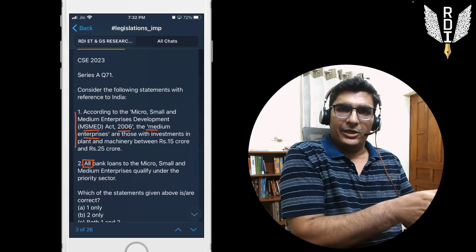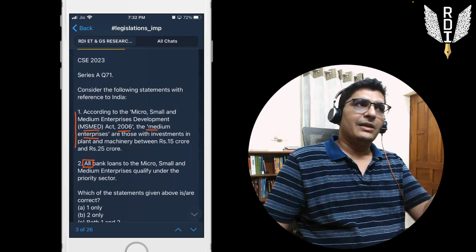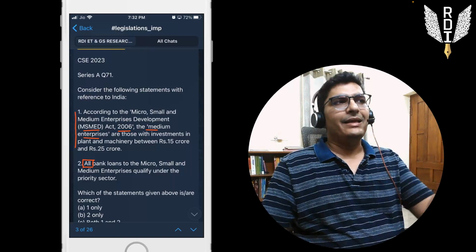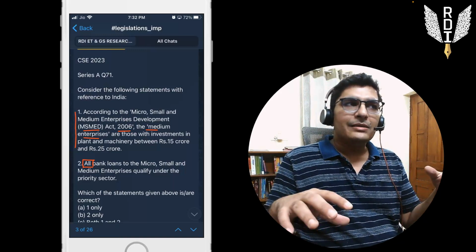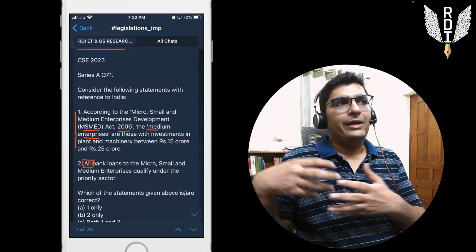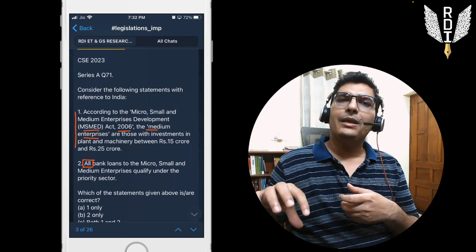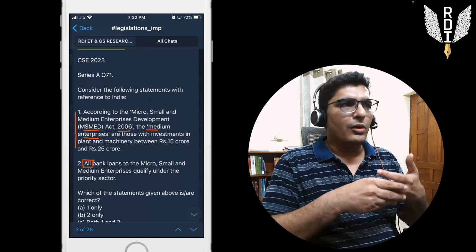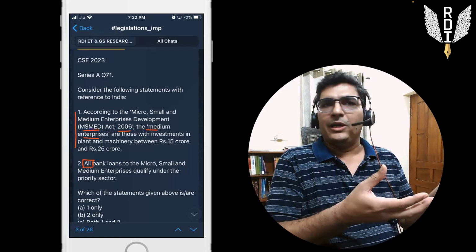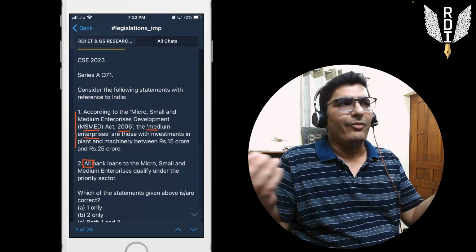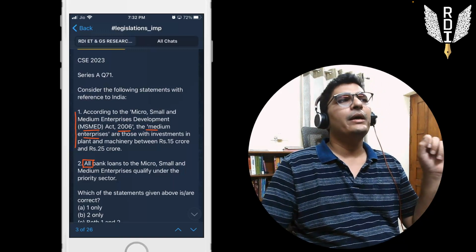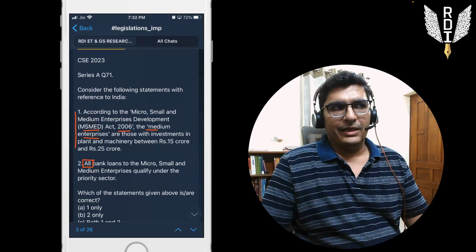One is the legislation-related question. For example, the first statement here is a legislation-related question, and the second statement in this question is a law-related question. Law-related questions might not carry the name of the legislation, but they may be talking about the rules, or what law says about any particular aspect of governance or environment, for that matter. So the second statement here is a law-related statement.